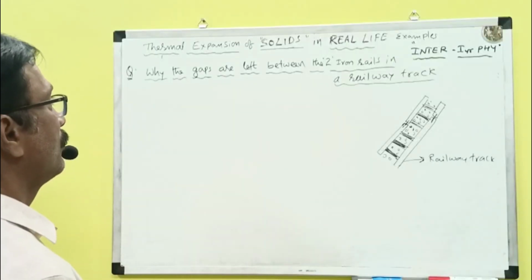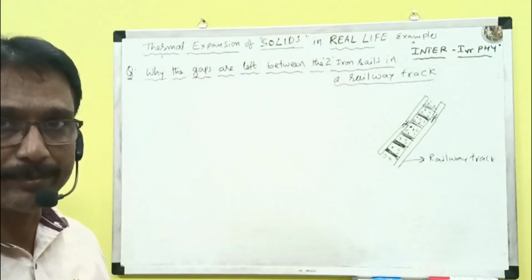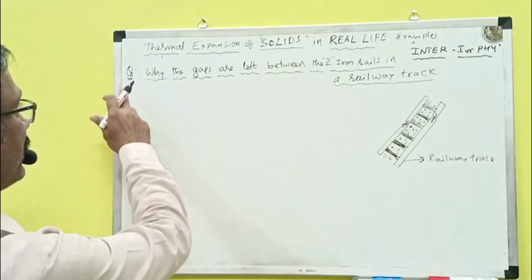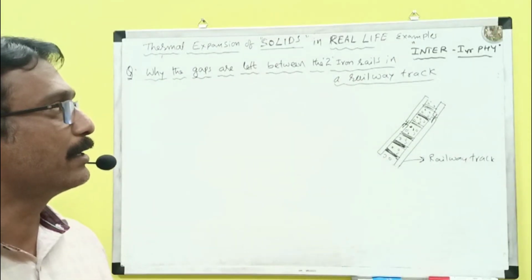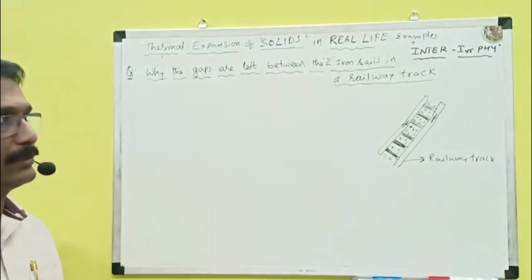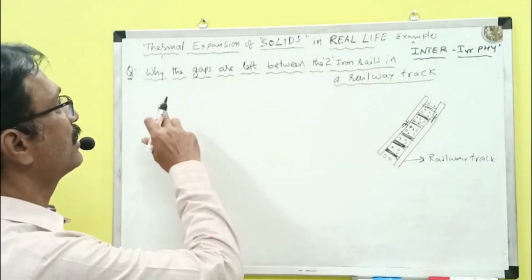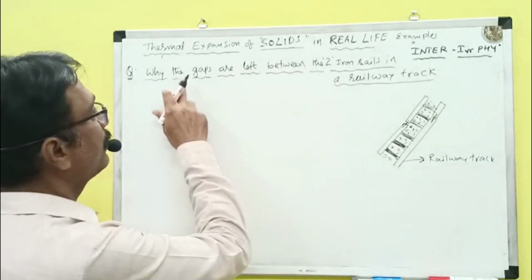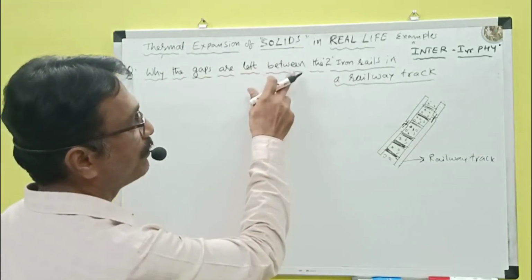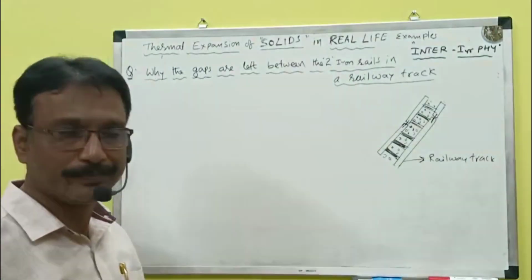Now we will discuss the thermal expansion of solids in real life examples. The question is, why are gaps left between the two iron rails in a railway track? The question itself indicates this is the best example of the thermal expansion of solids. You can see here why the gaps are left between the two iron rails in a railway track.